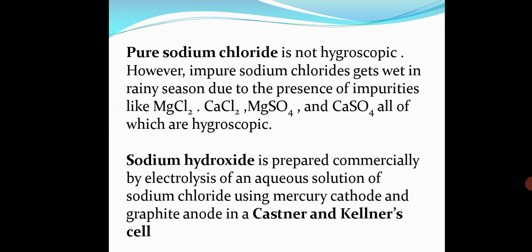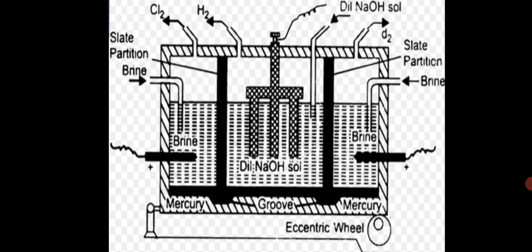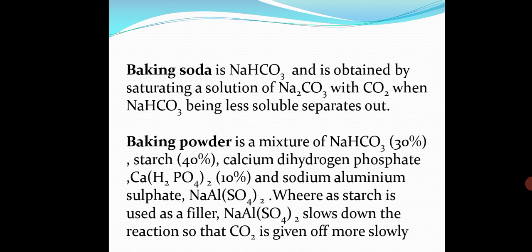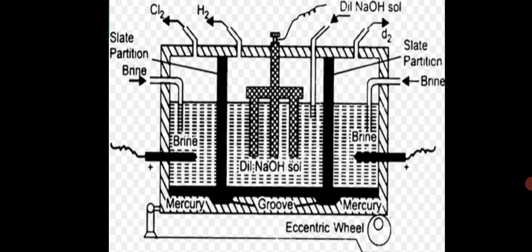Sodium hydroxide is prepared commercially by electrolysis of an aqueous solution of sodium chloride using mercury cathode and graphite anode in a Kastner-Kellner cell. So this is the Kastner-Kellner cell. In this particular Kastner-Kellner cell, we prepare sodium hydroxide. It is also called the mercury cathode cell.